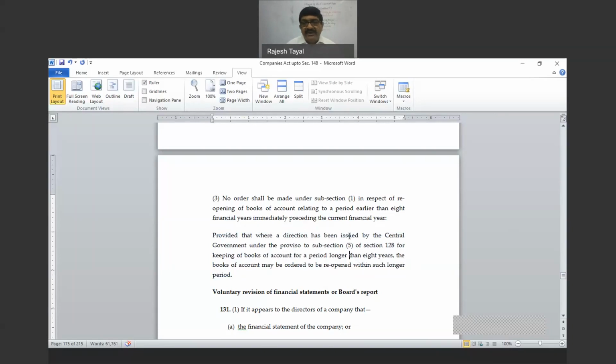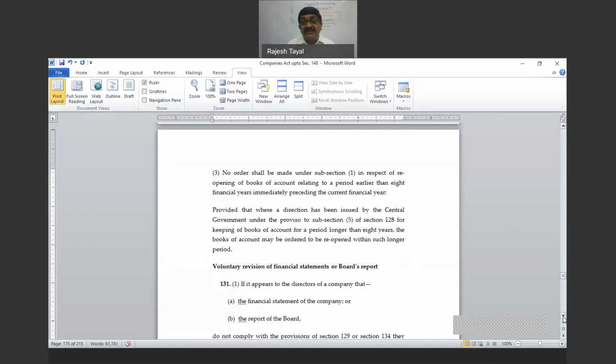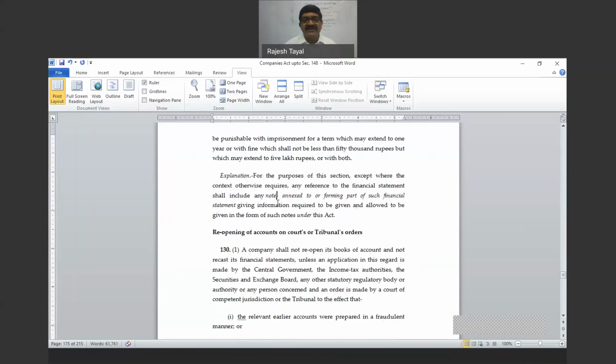Now here comes voluntary revision of financial statements. So this is voluntary. I gave you the difference in section 130, that is only on the basis of an application made by either the central government, SEBI, income tax or some statutory authority. Here it is a voluntary revision of financial statements or board report. Now see, it is something different. Under section 130, the board's report is not covered therein. It says reopening of books of account, recast of financial statements. So this does not cover the board's report.